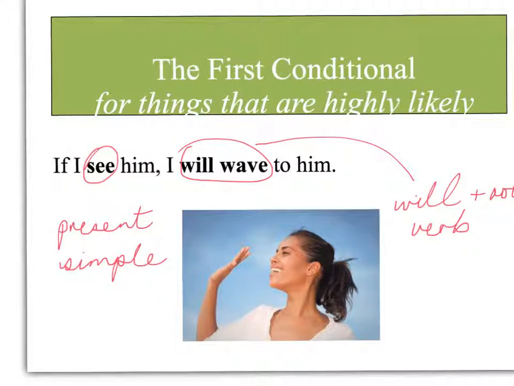The first conditional is used for things that are highly likely to occur. If I see him, I will wave to him. Note the use of the present simple in the if clause and will plus the verb in the main clause.